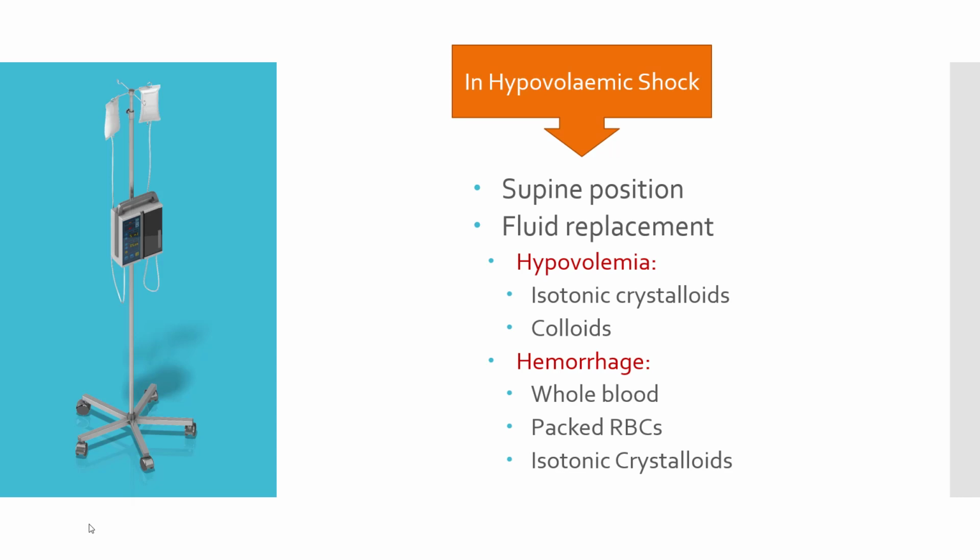In hypovolemic shock, a patient should be in a supine position, so a good blood flow is maintained to the head and brain. Fluid replacement, in case of hypovolemia, you can give isotonic crystalloid solutions. You can give colloid solutions as well. In hemorrhagic shock, the ideal option would be to replace blood by whole blood or packed RBCs. If that is not available, isotonic crystalloids can be given.